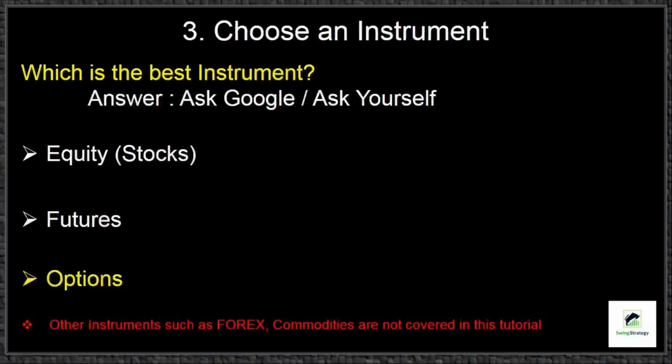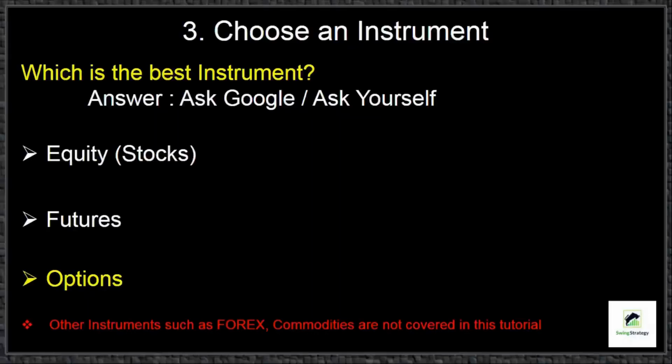Step 3: choosing an instrument. There are many instruments traded in the financial market such as stocks, stock derivatives, and index derivatives called futures and options, forex, commodities, etc. However, in this presentation we are going to cover only three instruments. Number 1, stocks. It is also called equity or cash segment. Number 2, derivative futures of both stocks and index. Number 3, derivative options of both stocks and index.